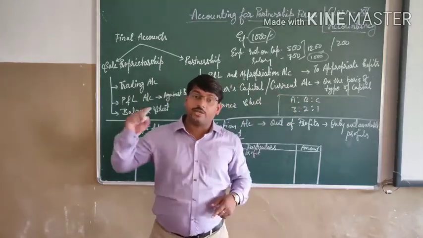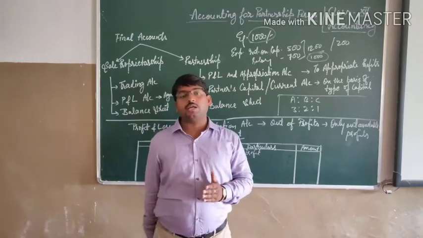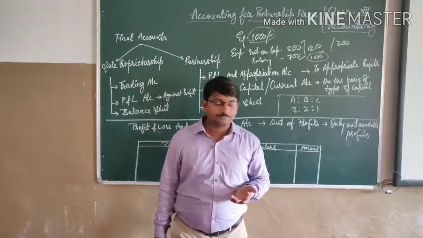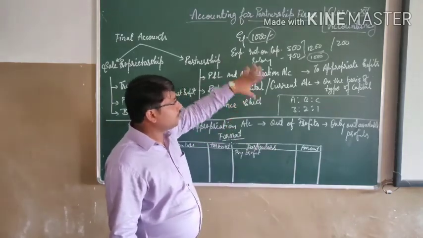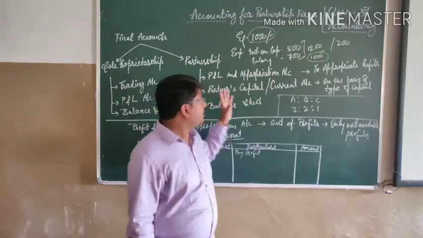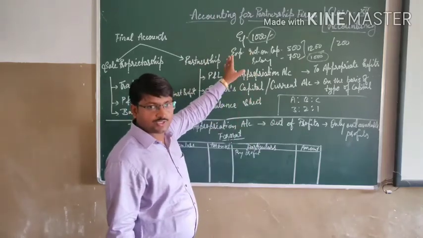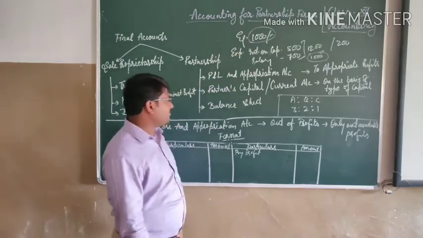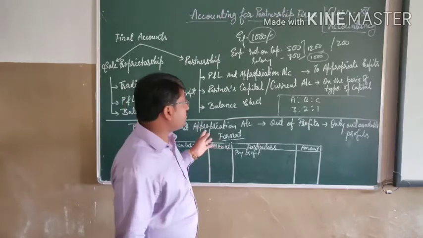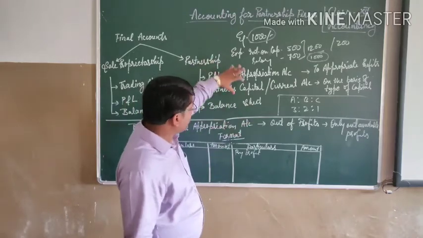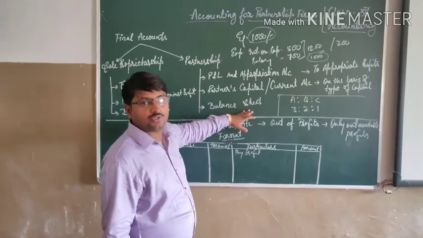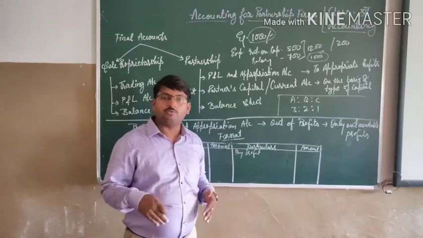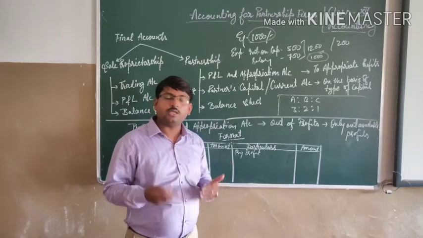In that account, if there is a profit, it will be transferred to the credit side. If there is a loss, then it will be transferred to the debit side. Okay, students? So this is the whole format of the accounting of partnership firms, how we have to prepare the different accounts and what we have to do there. This is the complete process, and after that a few more things are added step by step, which we will study further.